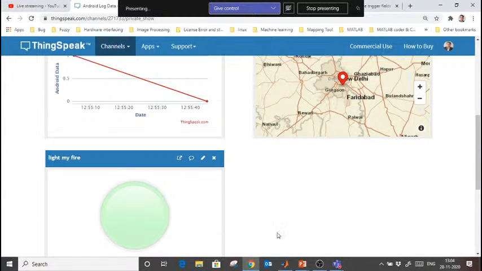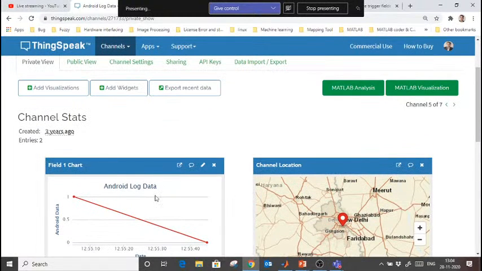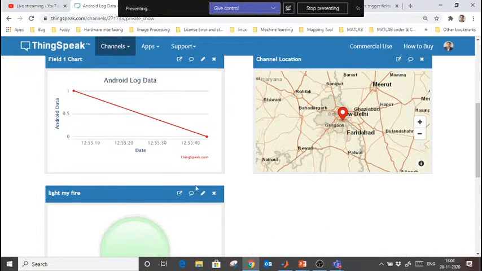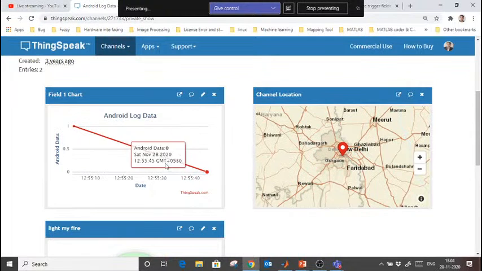Now one thing more, you see here, I have data in the ThingSpeak. I can create such kind of models. I can deploy this ThingSpeak in any hardware. When I say on, then my machine will be on. When I say off, then the machine will be off, right? So how to do this kind of thing, we are going to see that.